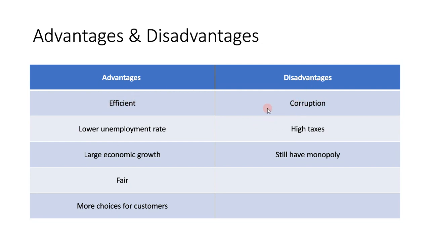Disadvantages: corruption is going to be higher in a mixed economy. The taxes, of course, are going to be higher since there are indirect taxes. And monopoly is still a problem, even though there's going to be less, because the government is going to cap the business. You can't keep expanding because you need to make room for small businesses or startups to do their stuff too. So essentially, you can say mixed economy is an improved or upgraded version of a free market economy.